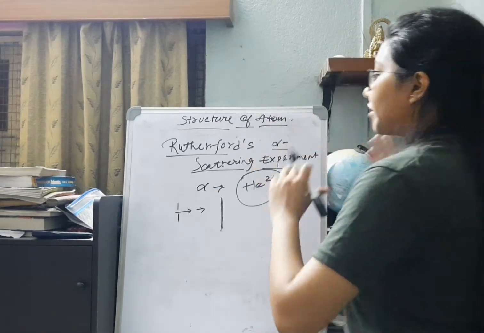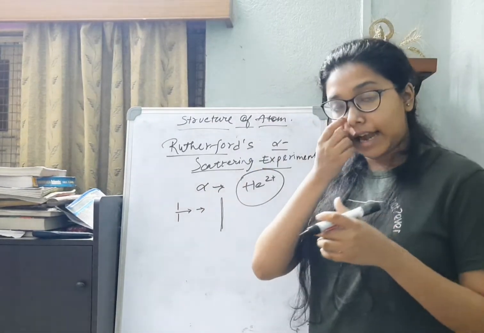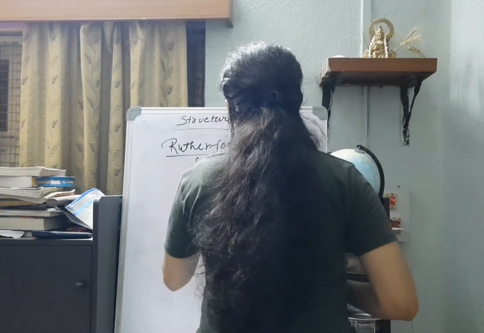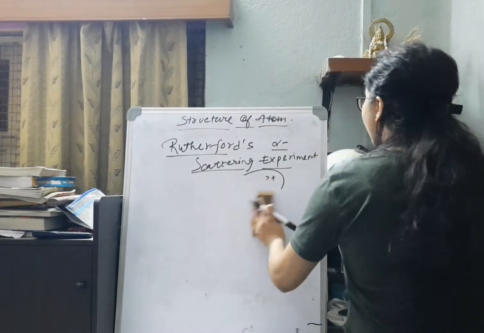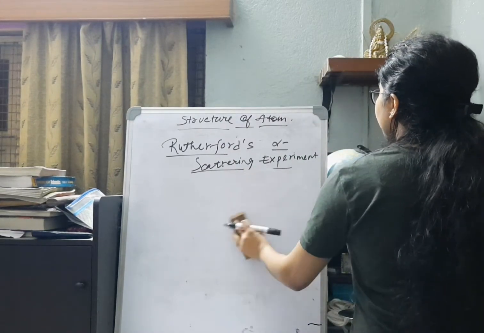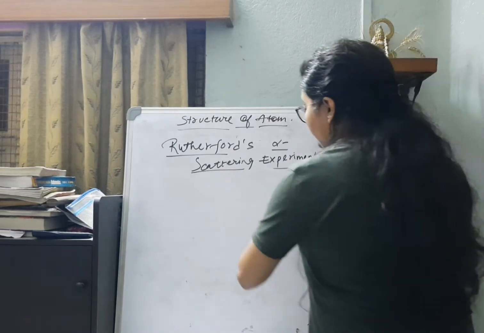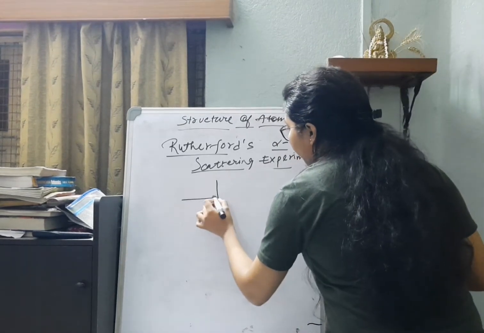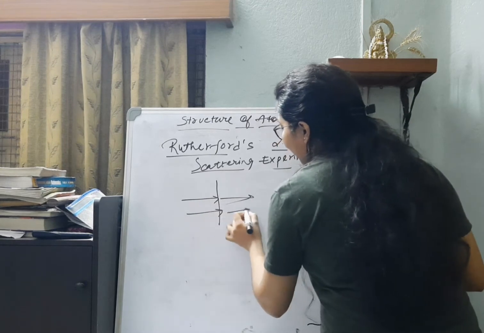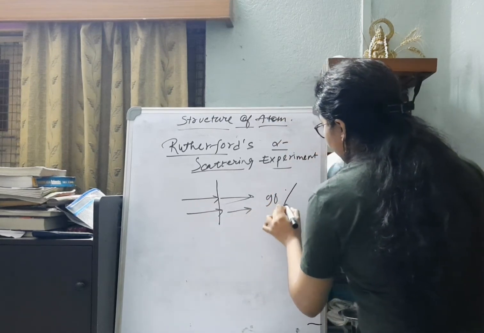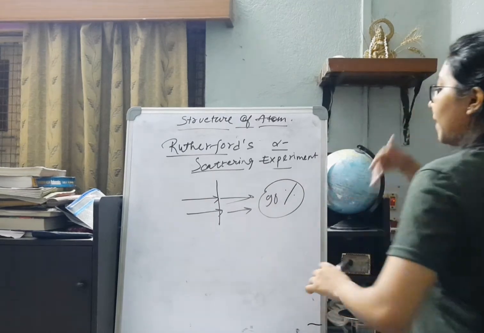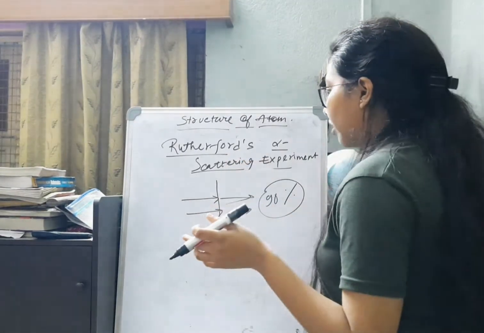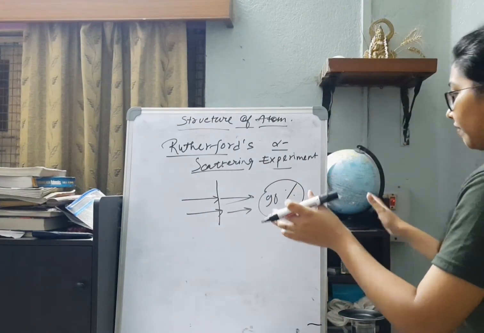So the most important thing of this experiment is the observations. The first observation was that most of the alpha particles passed straight through the foil without any kind of deflection. That is, approximately 90% of them passed straight through the foil without any deflection. So there was no deflection for the majority of them.